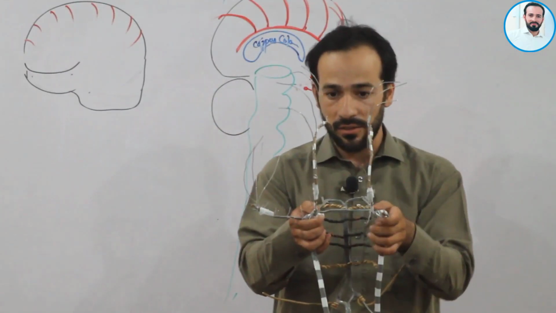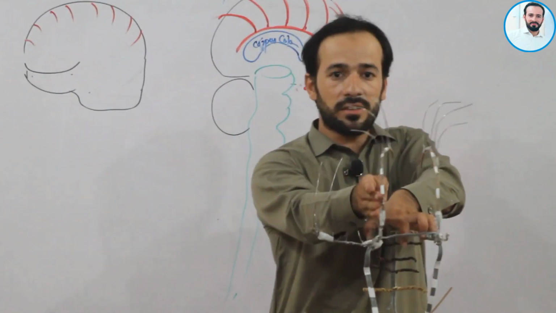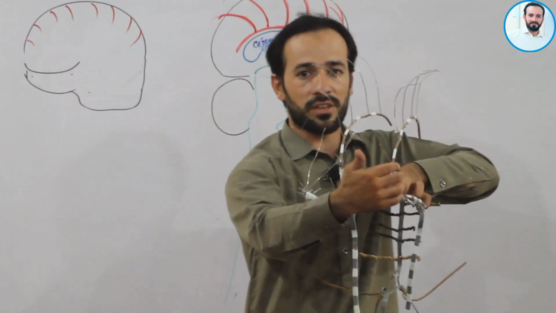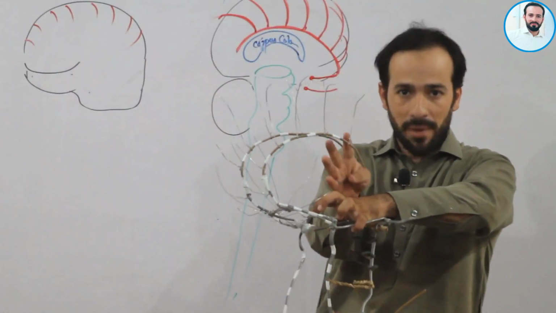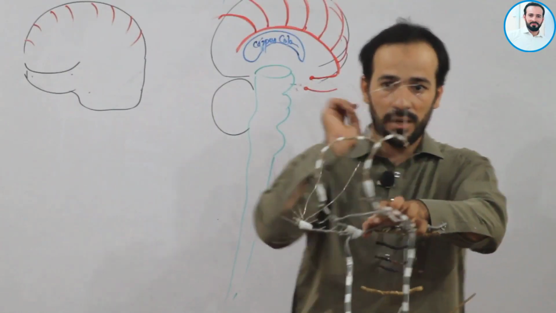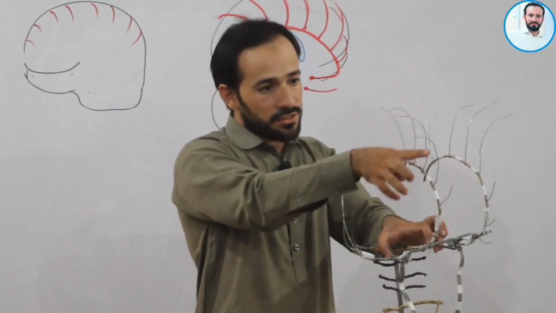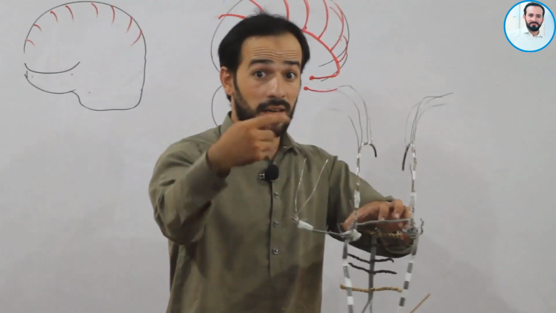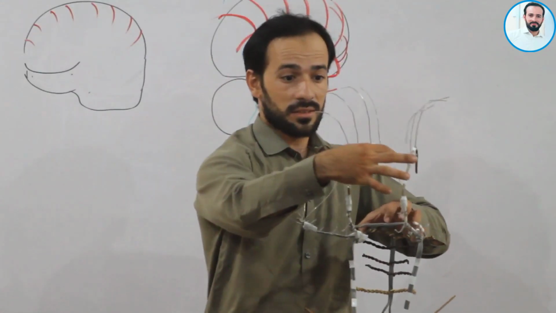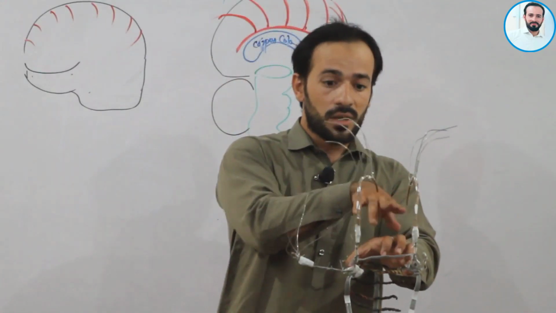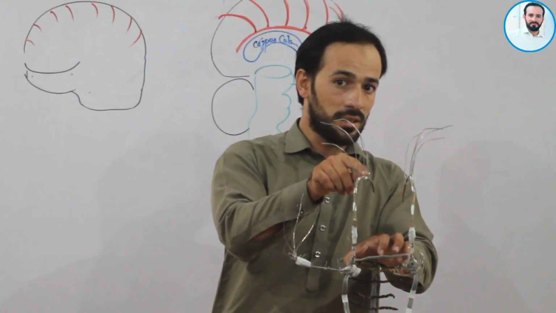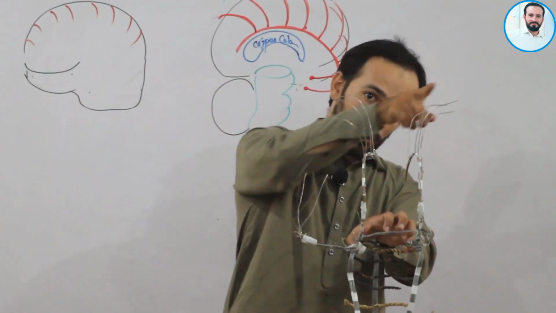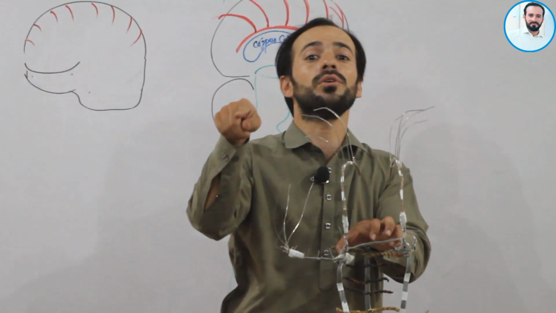Now on both sides, as you can see, this is the right anterior cerebral artery turning back, and this is the left cerebral artery turning back over the corpus callosum. Right. If you can see in the camera, these small branches are arising on the medial side. Right friends, they are arising on the medial side from the anterior cerebral artery, and they are going up and turning to the superolateral side.